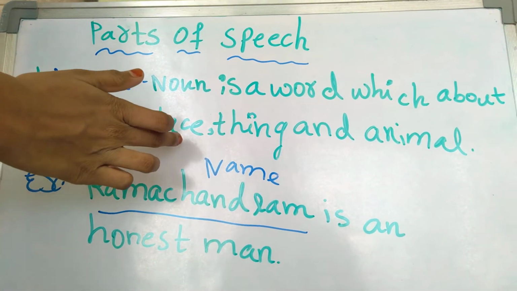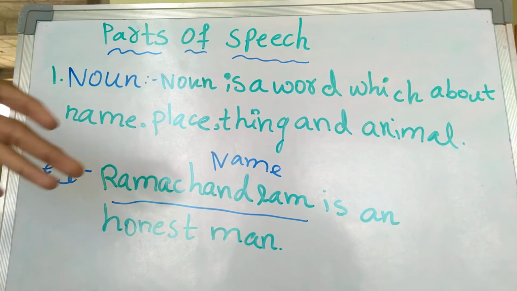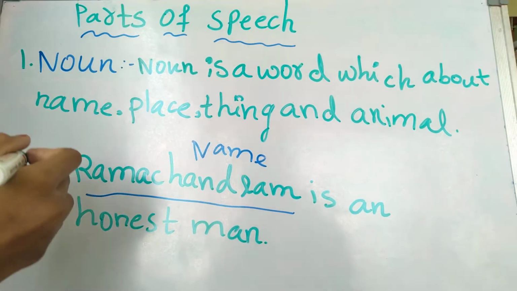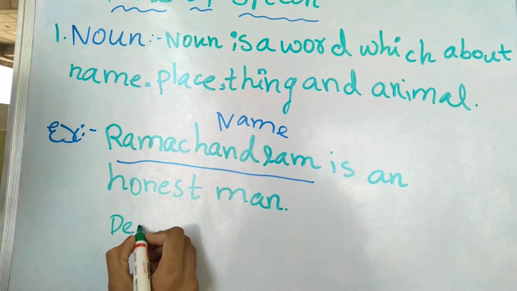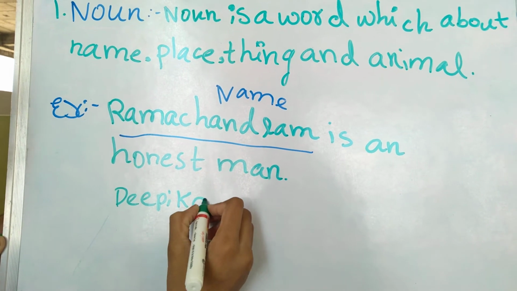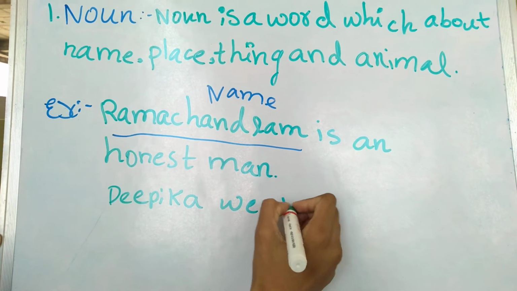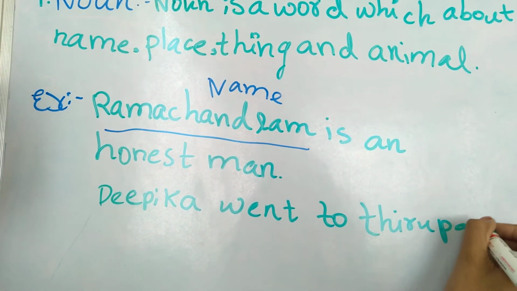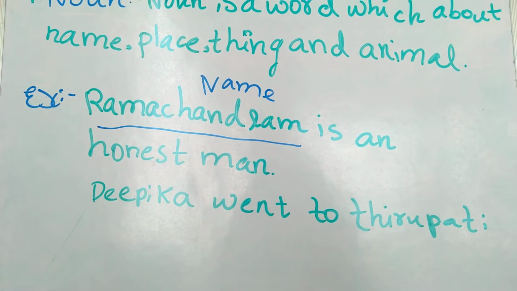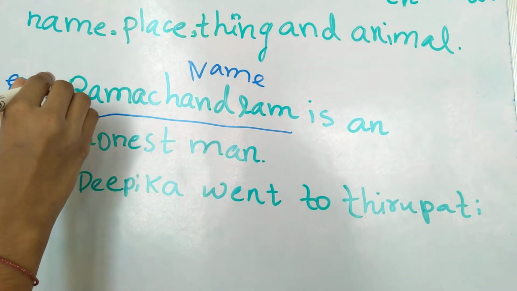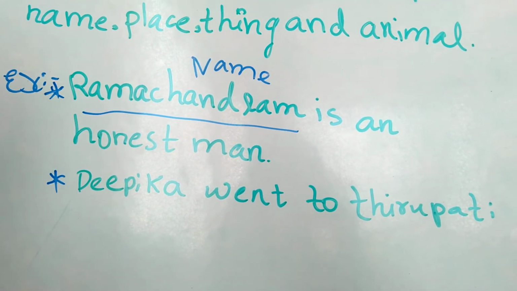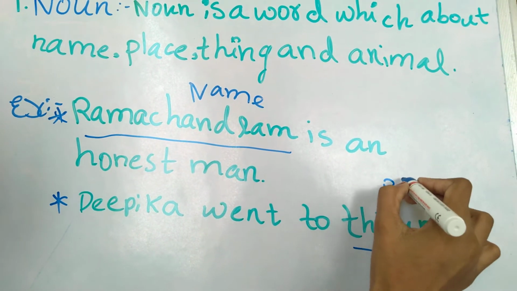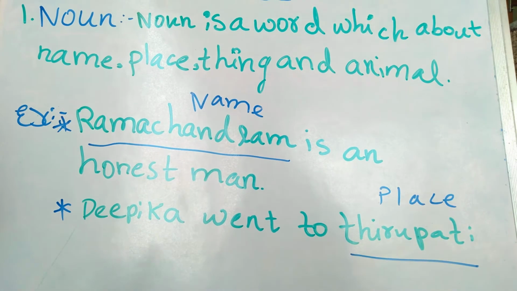Now we'll see an example with place. Deepika went to Tirupati. In this, what is the place? Tirupati is a place, so it's a noun.